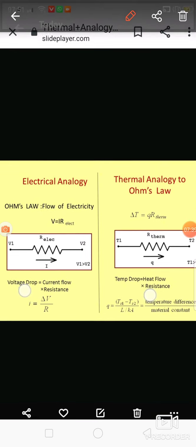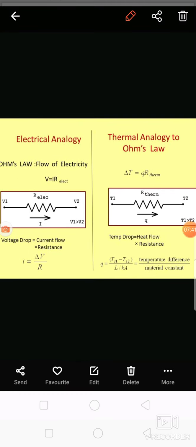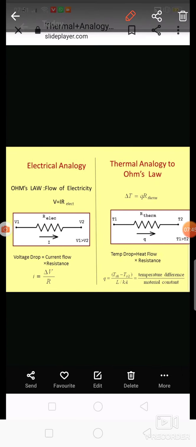So from this analogy, we have calculated the resistance for the heat transfer system, and the value of that resistance is R is equal to L by K. So this R equal to L by K is nothing but the resistance for that particular heat transfer system. So this is about the electrical analogy. What is meant by electrical analogy? There are two physical systems, one is the electrical system and another is the heat transfer system.